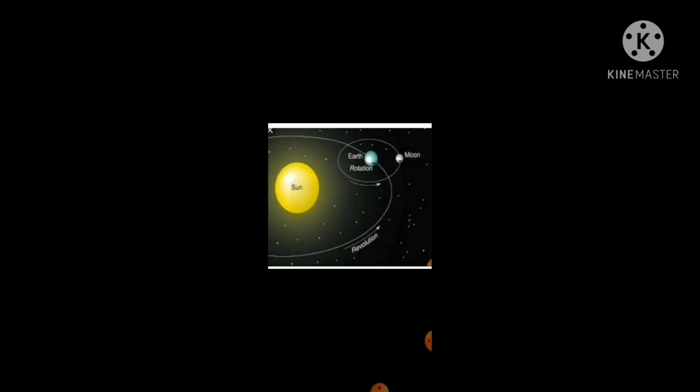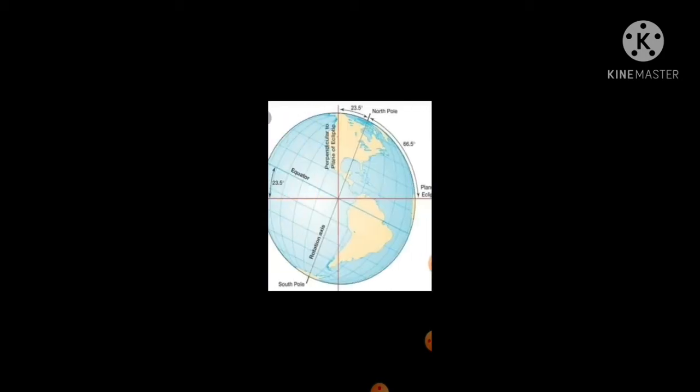Now, understanding what is orbital plane. Do you know what is orbital plane? The plane formed by the orbit of the Earth is known as the orbital plane. This is the definition of the orbital plane. Now, the Earth's axis makes an angle of 66.5 degrees with the orbital plane, as you can see in the picture.